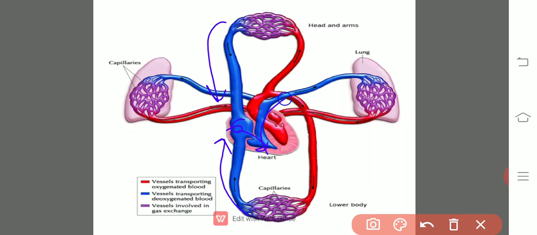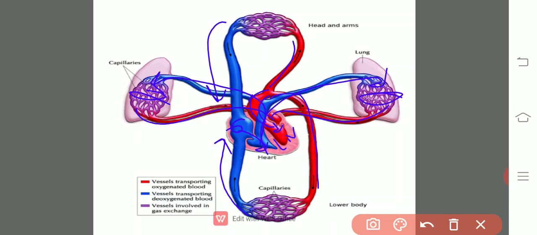From the right ventricle, the impure blood is supplied to the respiratory organs like the lungs for the purification process through the pulmonary artery. After purification in the lungs, the pure blood from both lungs reaches the left auricle, from the left auricle to the left ventricle, and from the left ventricle to all the body parts through the systemic aorta, which turns to the left, that is, the left systemic aorta. This left systemic aorta subdivides into branches and supplies pure blood to the body parts.